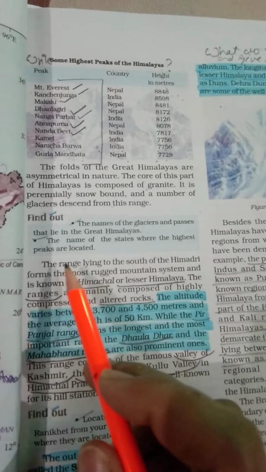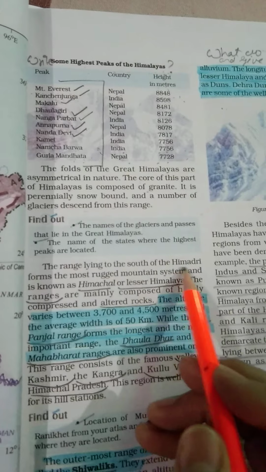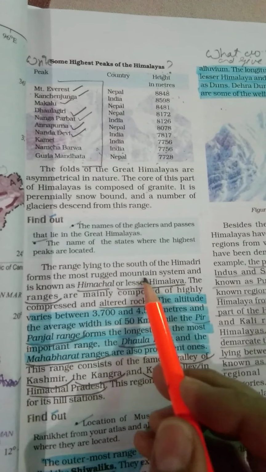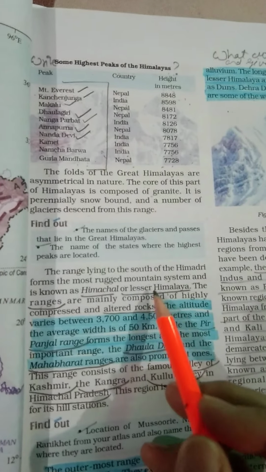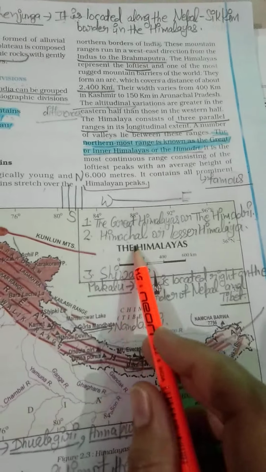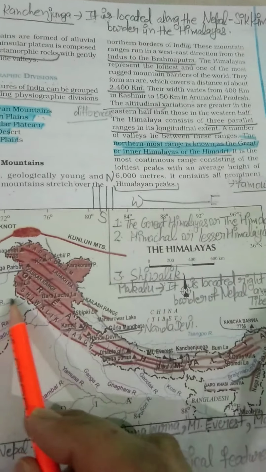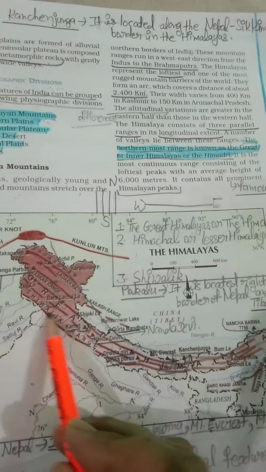Now see further. The range lying to the south of the Himadri forms the most rugged mountain system and is known as Himachal or Lesser Himalayas. This is the same part I told you about yesterday. Second part, it is known as Himachal or Lesser Himalayas. Like this, this is the part.